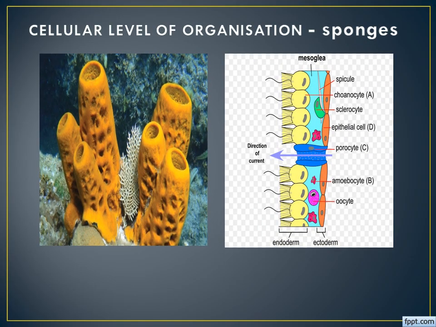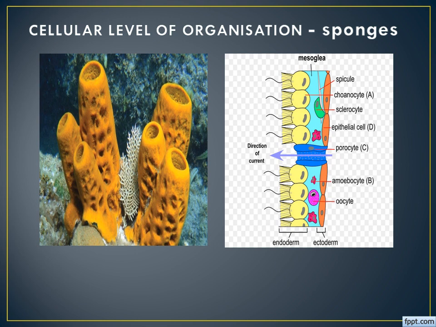The first one, as I said, the group of cells is doing the function for some kinds of animals. It is an animal, but there is no organ, there is no organ system, there is no tissue; only cells are arranged. They are not formed even as a tissue. Understand? That type of animals are known as cellular level of organization animals. For example, the picture I displayed is sponges, right?